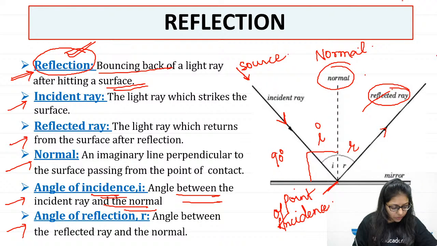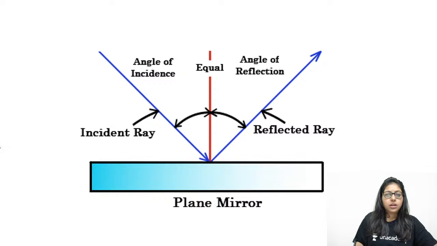Very good, Arpita. So now this is angle I, this is angle R, this is the incident ray, this one is the reflected ray, and this line which is passing through the point of incidence and is perpendicular to the surface, we call it normal, right? Now look at this diagram. I hope there is no confusion with that. If you have any questions, you can ask me. Now, I told you this is angle I and this is angle R.